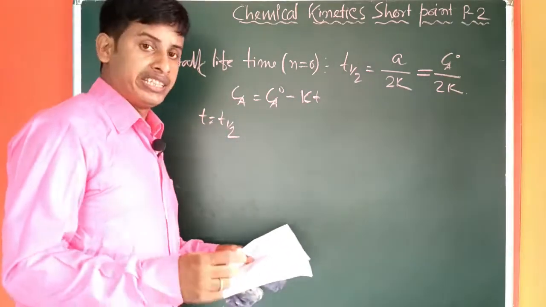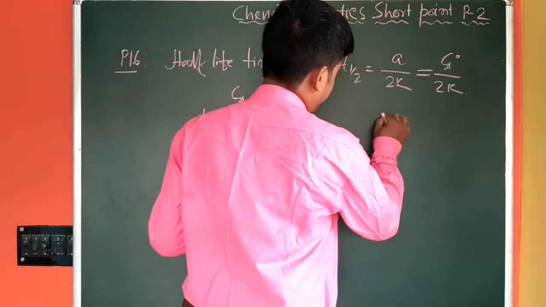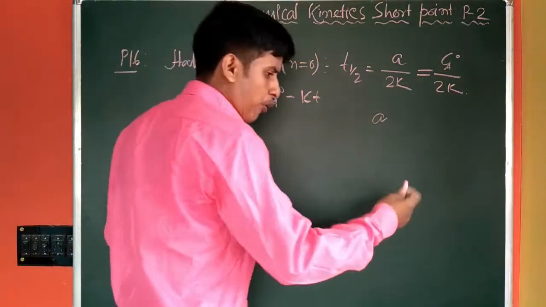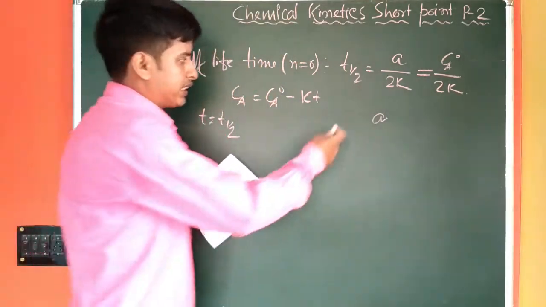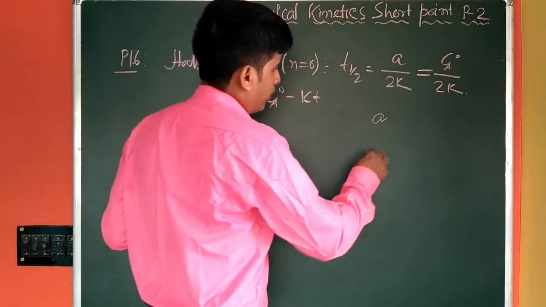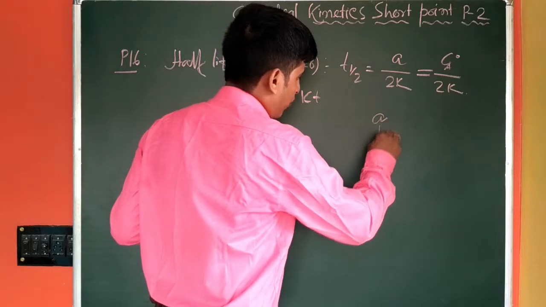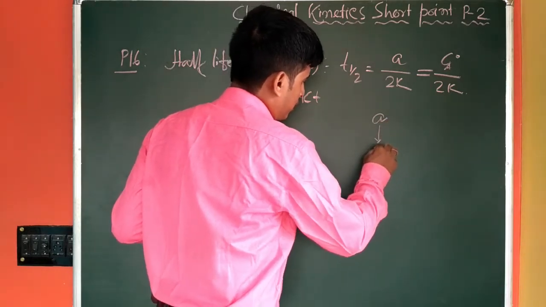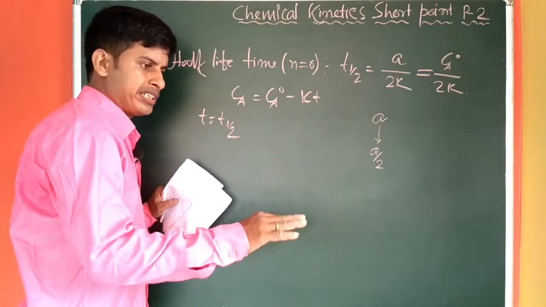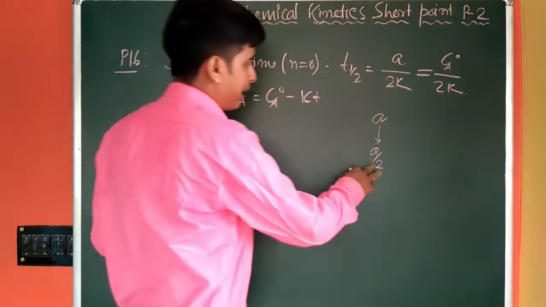If we elaborately discuss it, let the initial concentration of a reactant be A. With progress of time, the concentration of the reactant will decrease. Let it decrease and reach a concentration of A by 2.